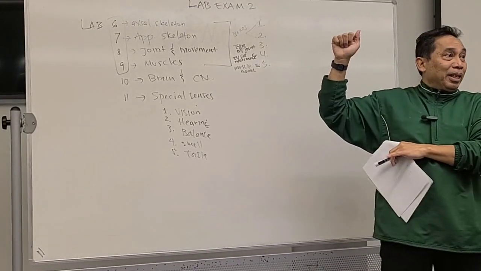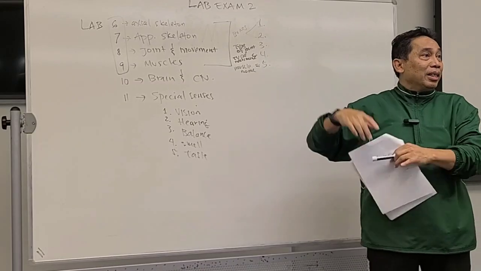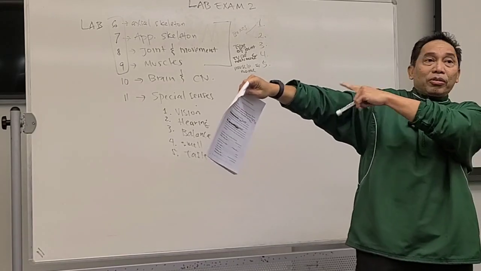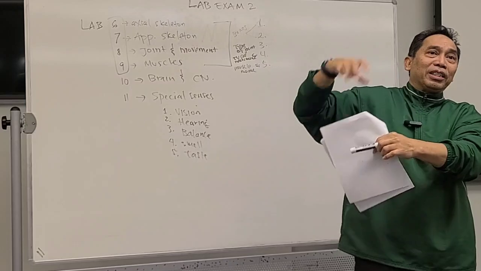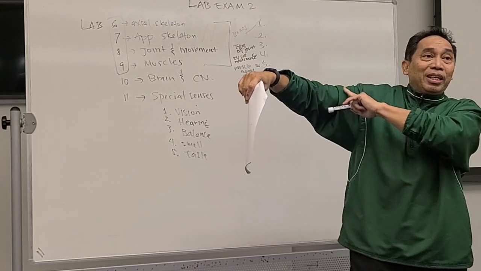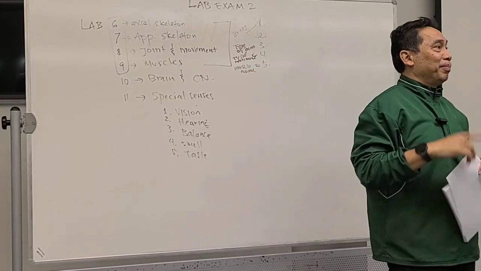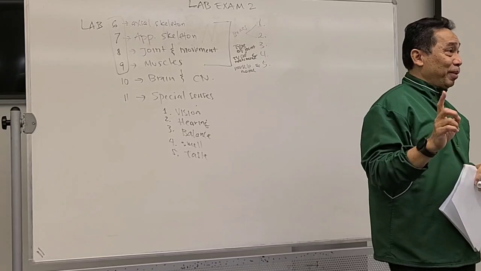Get it? And then the last one is the name of the muscle. When that muscle here contracts, it actually gives you this flexion. Now, what is the name of the muscle over here? Bicep. That's number 5. You with me?